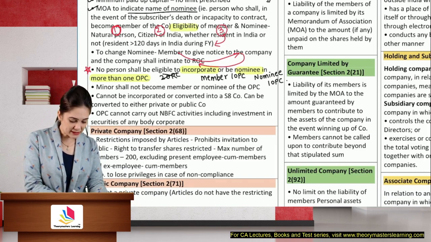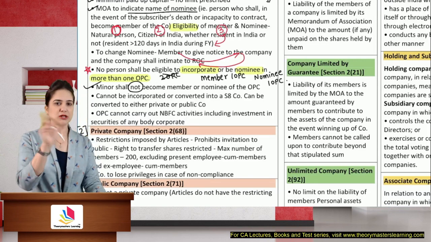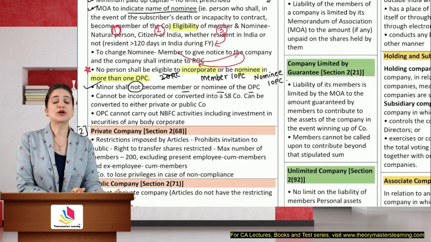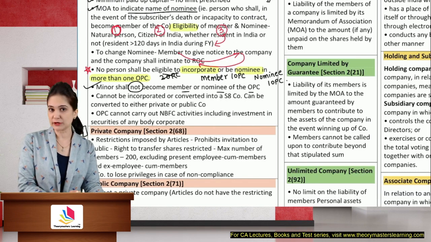A minor shall not be, highlight the word not, a minor shall not be either a member or nominee of an OPC. He's not capable of contracting, so he cannot be a member or nominee of an OPC. Important for the exam. It can be asked as an MCQ.